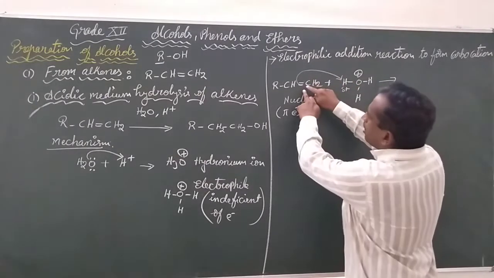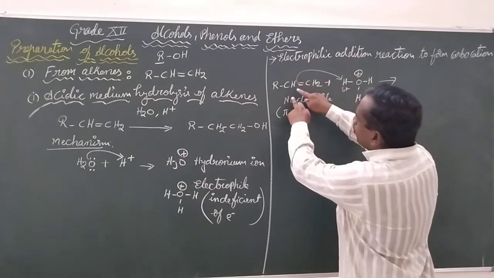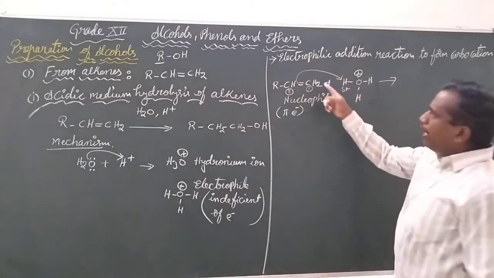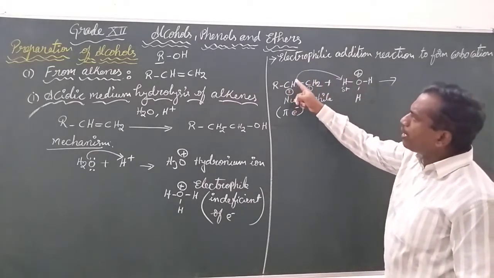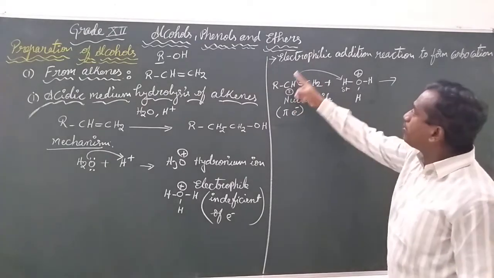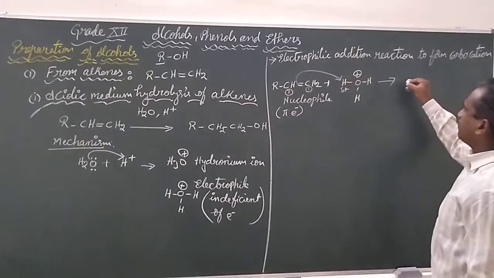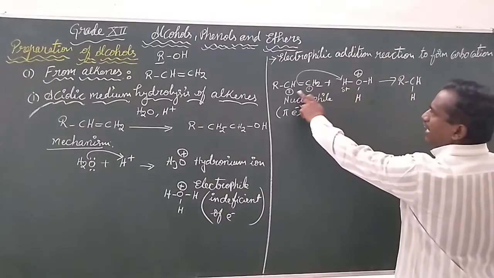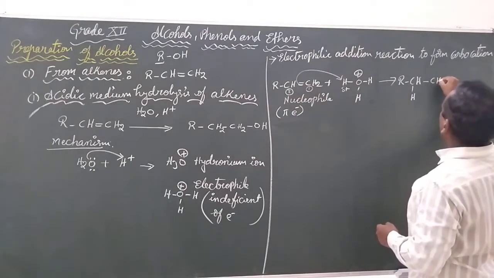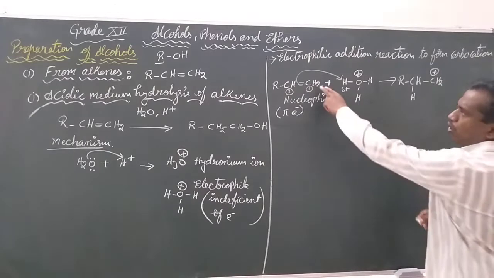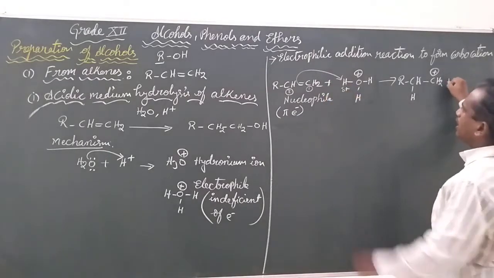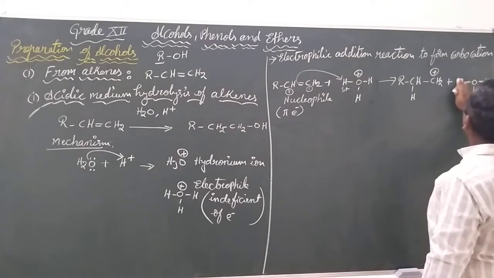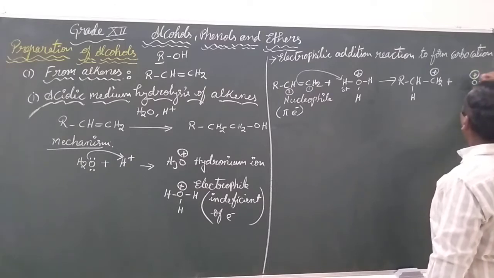How? First of all, the pi bond will be transferred towards one of the carbons. I am going to number them here as 1 and 2. First, the pi bond electrons will be given to one of the carbons. That will become the electron rich center, and from there the electrons will be given to this hydrogen, and it results as CH. So the hydrogen was added to the second carbon, and we are getting CH2. On the first carbon we got a positive charge. The remaining part will be given as a molecule of water.